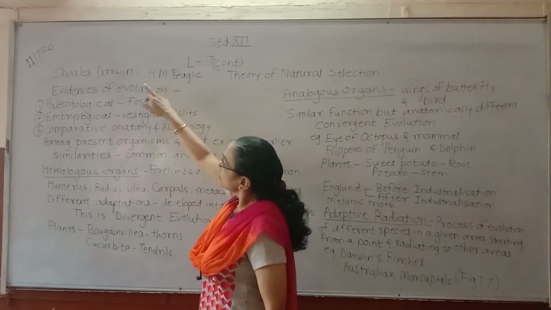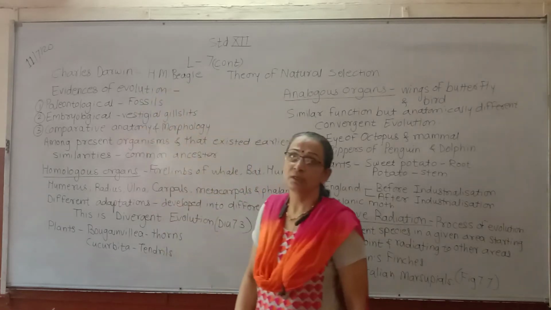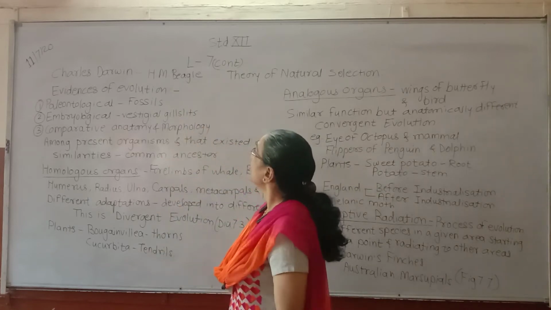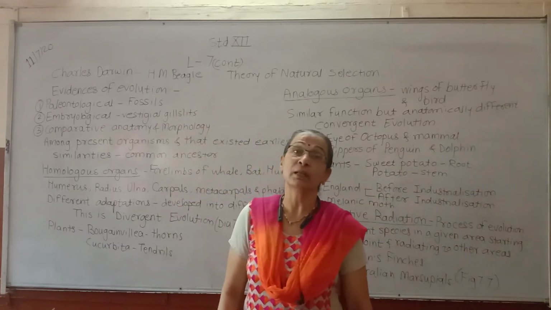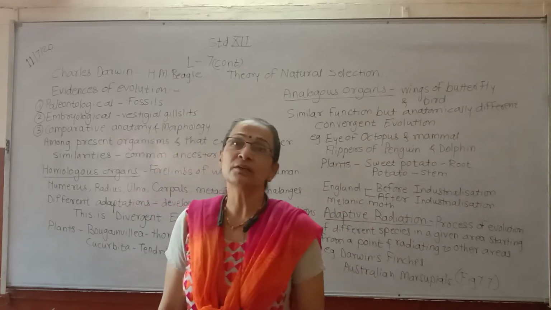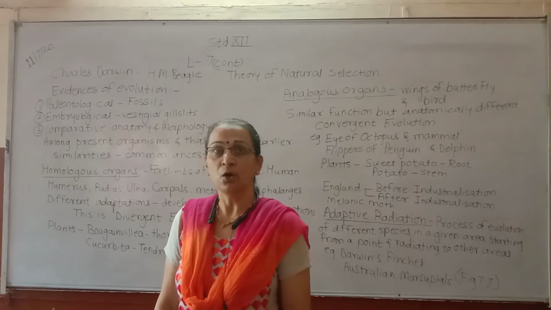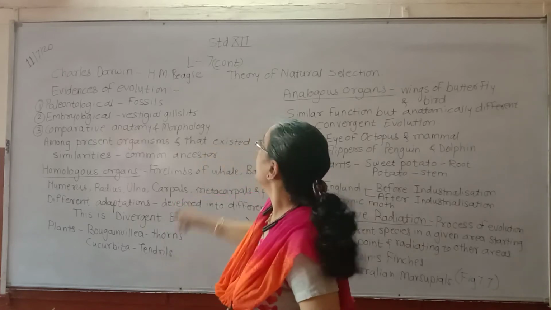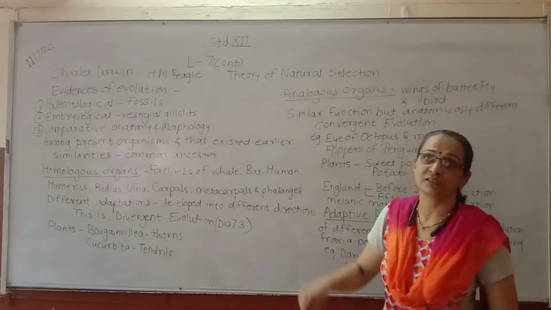When Charles Darwin was going on a sea voyage in HMS Beagle, he went to the Galapagos Islands and there he studied different varieties of organisms, and based on his studies he gave the theory of natural selection.